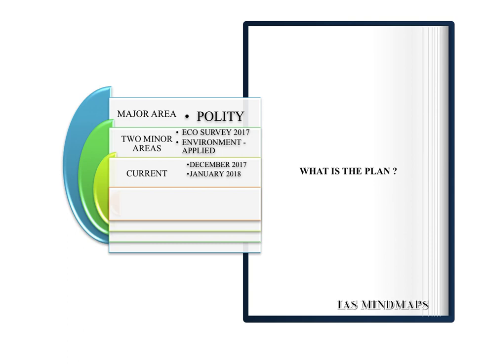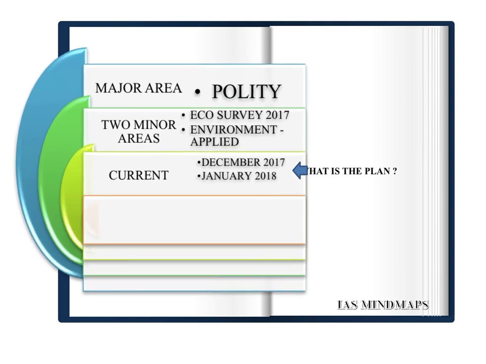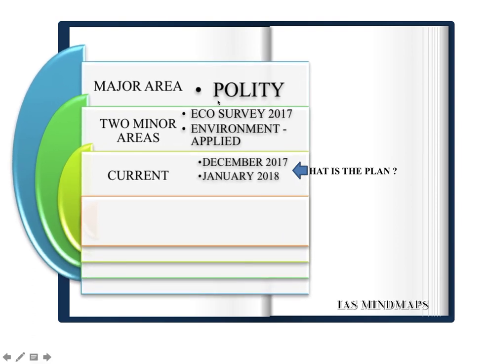But before moving to the targets, let's see which areas you have to finish in this monthly timeline. There is one major area of polity which you have to finish off by 30th Jan. Secondly, there are two minor areas: one, Economic Survey 2017 Volume 2, and second, Environment Applied and Current portion. Also, you have to finish off current affairs of the months of December 2017 and January 2018.